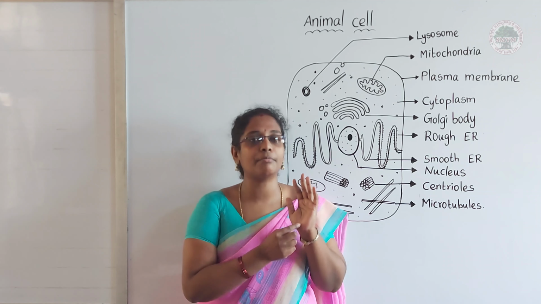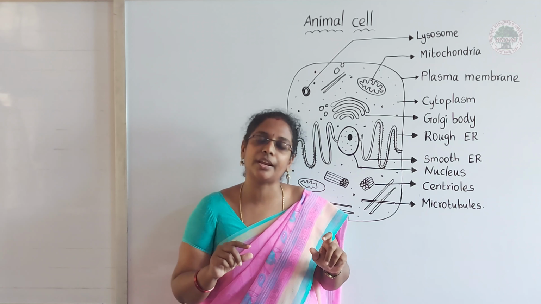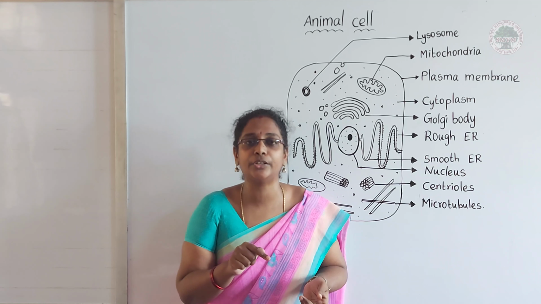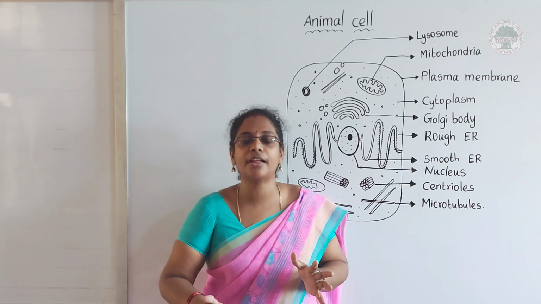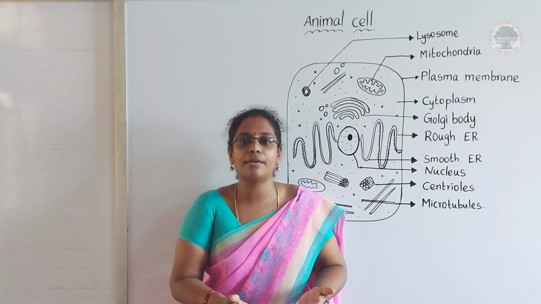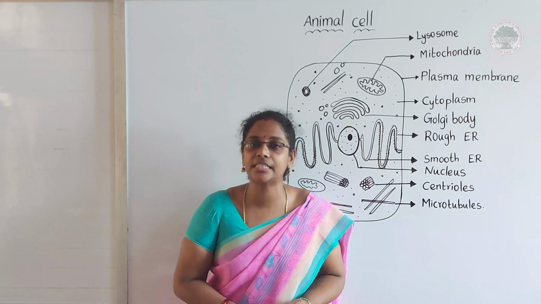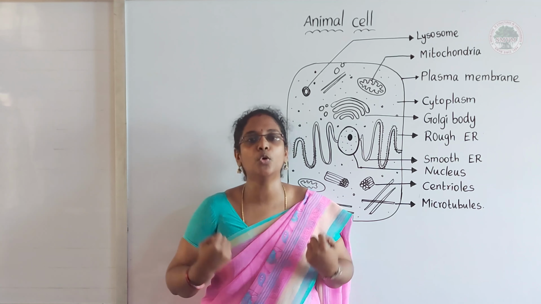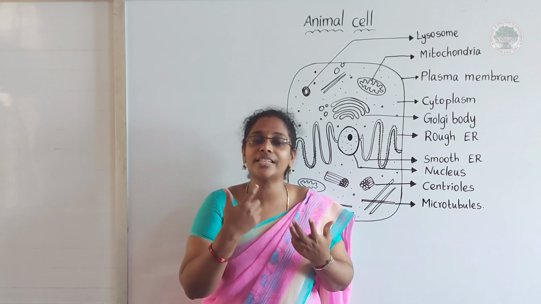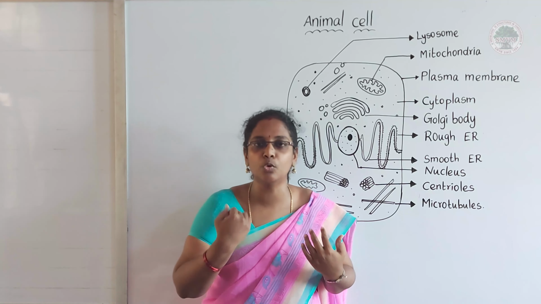If you see our muscle cell, it is spindle shaped. Why is it like that? Because its function is totally different from the function that other cells do. For example, what is the function of muscles? Muscles help in movement. My mouth muscles are moving now. So what is the function of my muscles? That is movement.